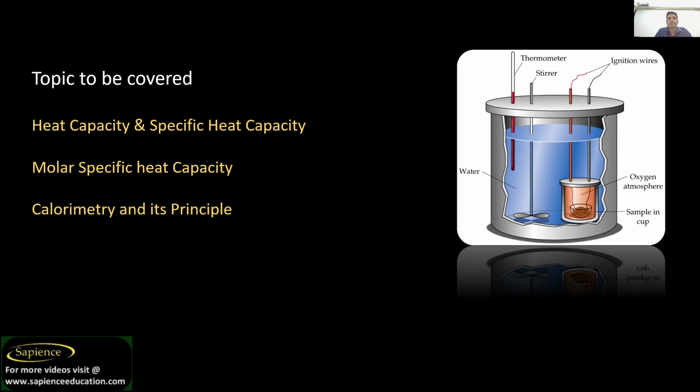So today I am going to discuss one part of the chapter, thermal properties of matter. The topics which I am going to cover are heat capacity, specific heat capacity, molar heat capacity, and calorimetry and its principle. Okay, so these are the things I want to discuss. Right now, let us go step by step.